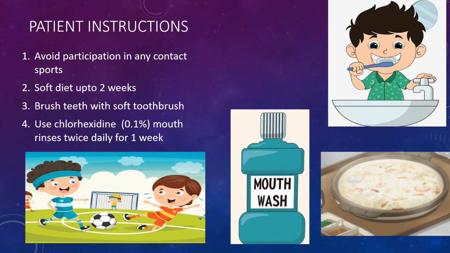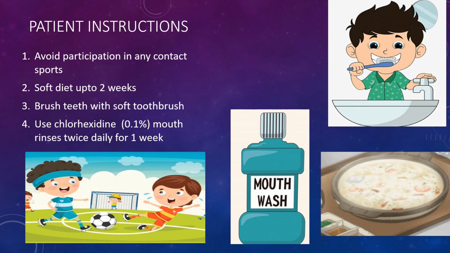What are the instructions we should give to the patient after the treatment? We should ask the patient to avoid any kind of participation in contact sports like football, hockey. Soft diet up to 2 weeks. The patient should be strictly put on a soft diet for the upcoming 2 weeks.